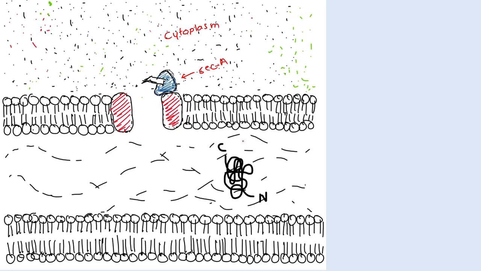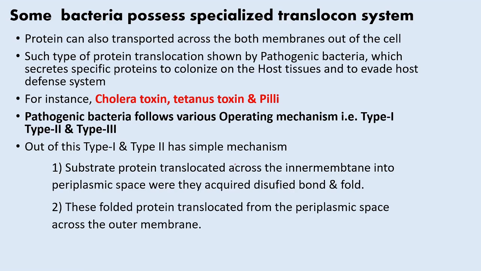In the periplasmic space there is a favorable environment which is required for disulfide bond formation. Due to this, in the periplasmic space, the nascent protein can acquire its proper folded state and perform its function. While some bacteria possess a specialized translocon system, proteins can also be transported across both membranes out of the cell.